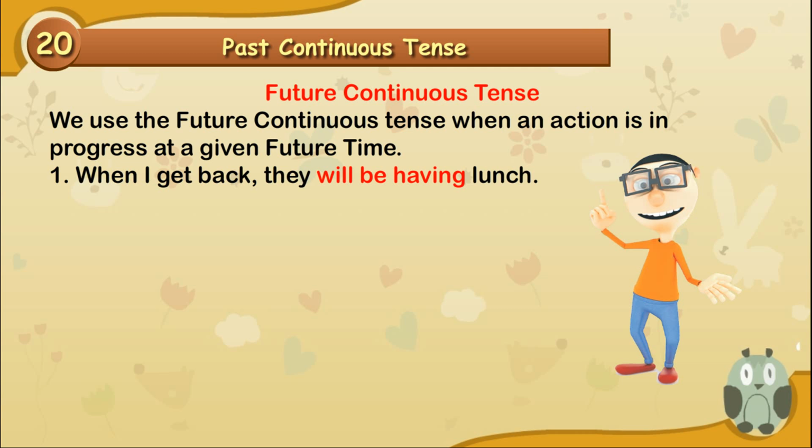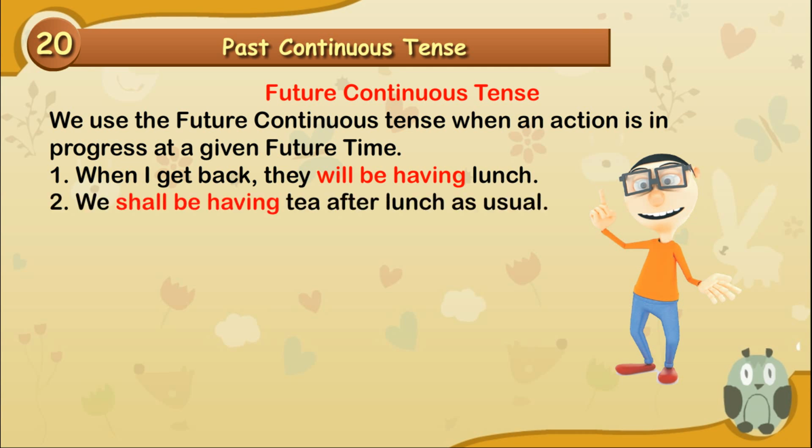Future continuous tense. We use the future continuous tense when an action is in progress at a given future time. When I get back, they will be having lunch. We shall be having tea after lunch as usual.